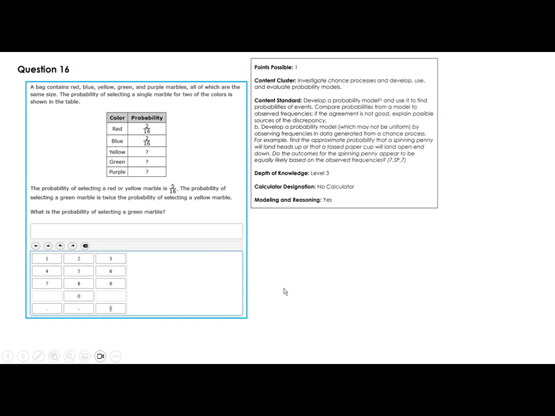A bag contains red, blue, yellow, green, and purple marbles, all of which are the same size. The probability of selecting a single marble for two of the colors is shown in the table. The probability of selecting red or yellow, that's another piece of information, is 5/16. The probability of selecting a green marble is twice the probability of selecting a yellow marble. What is the probability of selecting a green marble? That's what we need, the green marble.